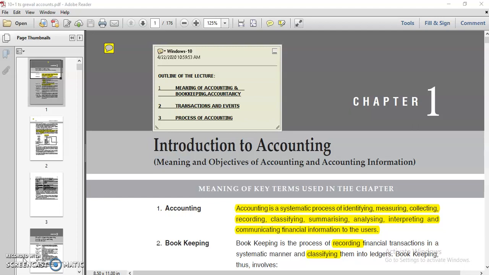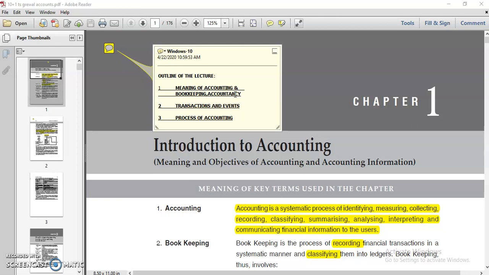Today I have come up with a new video in which we are going to learn the introduction to accounting, your first chapter. Before starting this, let us understand what we are going to do in this chapter. First, we start with the meaning of accounting, bookkeeping and accountancy. Means three definitions we have to understand. First is of accounting, second is of bookkeeping, and third is of accountancy.